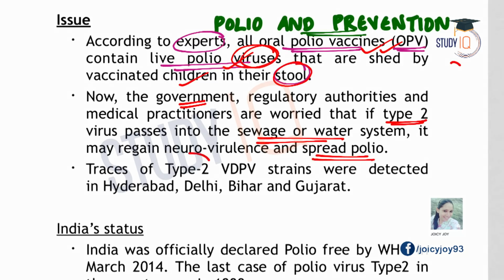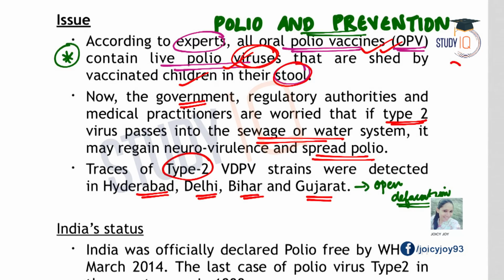And type 2 strains were detected in Hyderabad, Delhi, Bihar and Gujarat. These are more evident in places where there is more open defecation. So we will discuss this issue in detail, along with the prevention methods, etc.